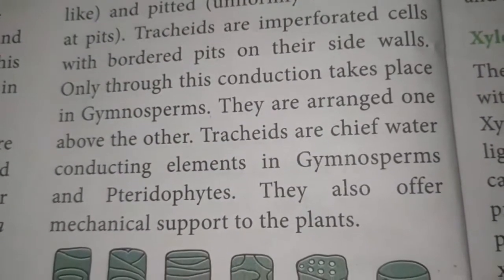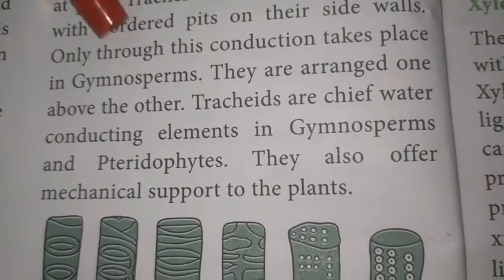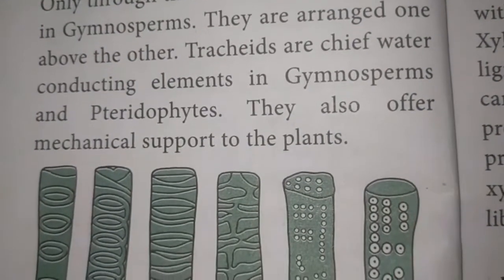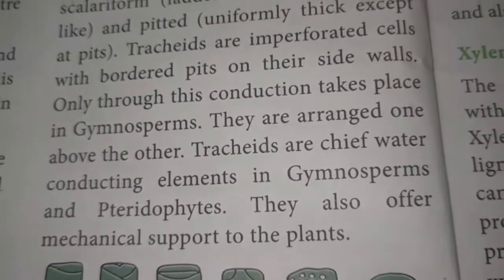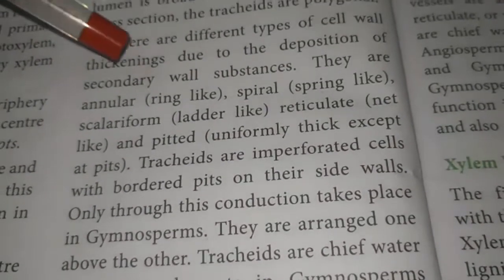So the tracheids are also a very important 3-mark question. So tracheids are dead, lignified, and elongated cells with tapering ends.